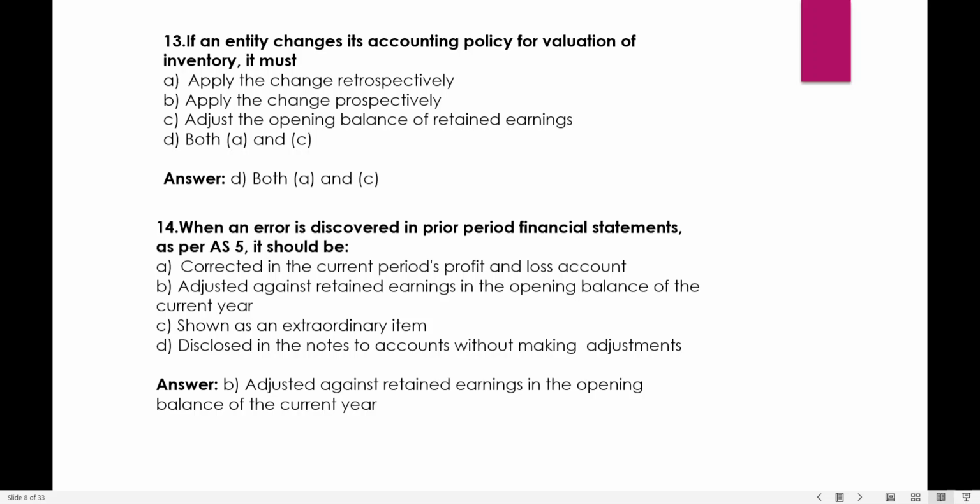Then question number 14, when an error is discovered in prior period financial statements as per AS-5, it should be corrected in the current period profit and loss, adjusted against retained earnings in the opening balance of the current year, shown as an extraordinary item, disclosed in the notes to accounts without making adjustments. So here we will see we need to adjust it against the retained earnings in the opening balance of the current period.